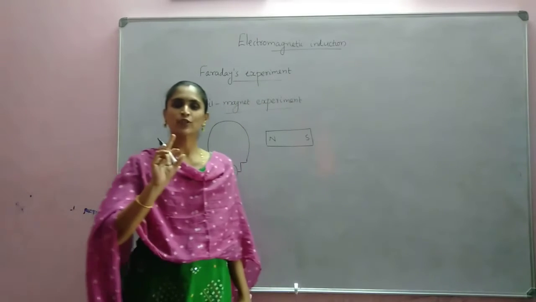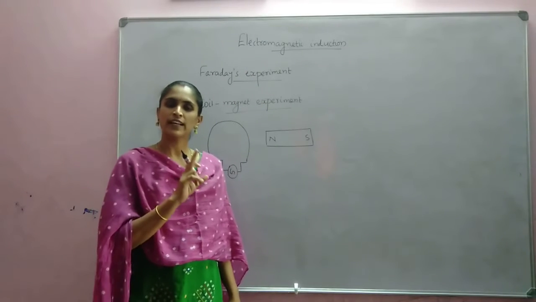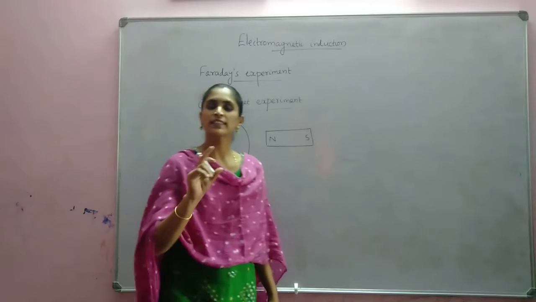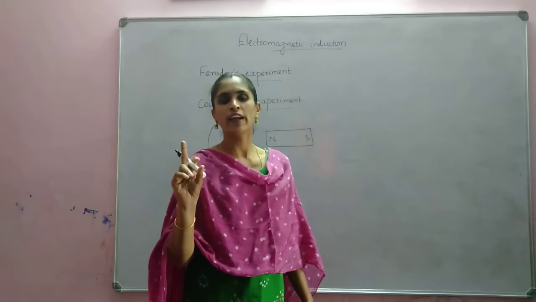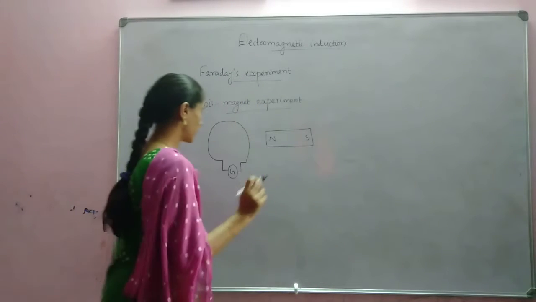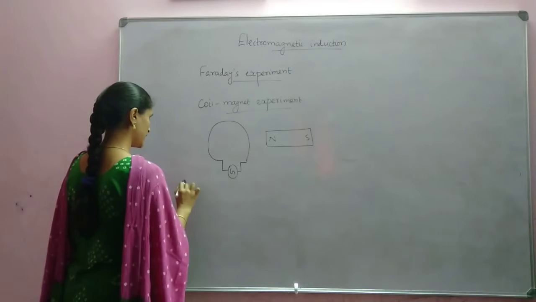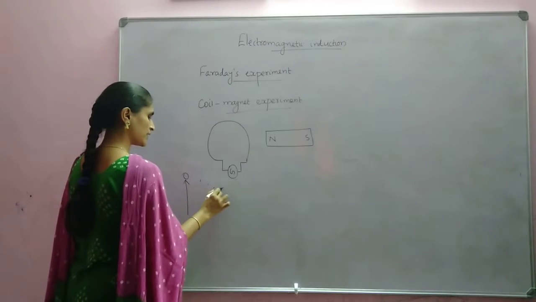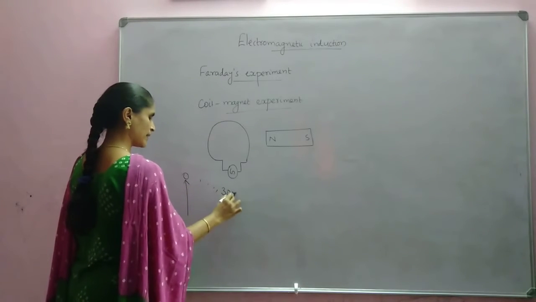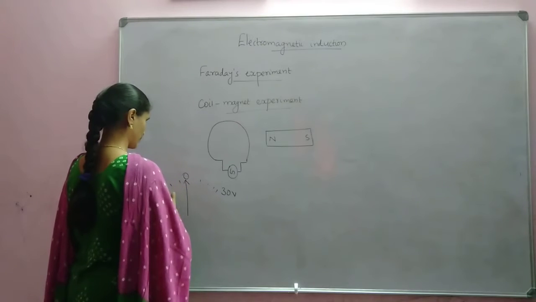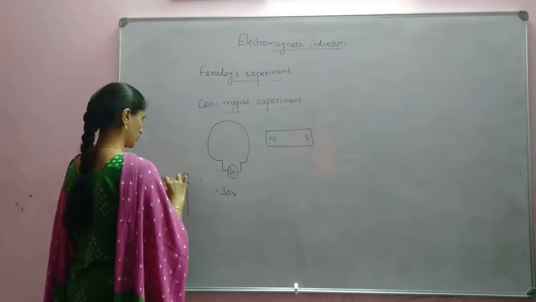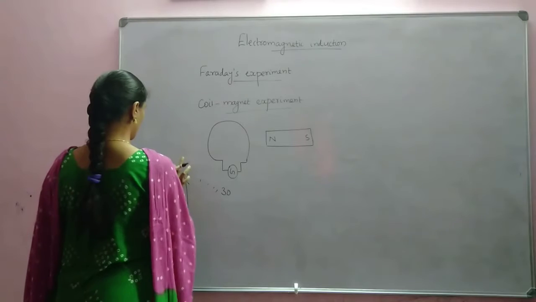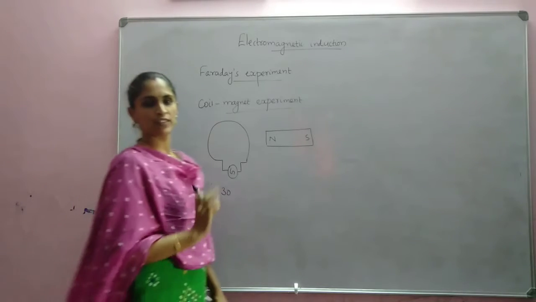If current is flowing in the coil, in the circuit, the galvanometer will show a deflection. For a galvanometer, 0 will be at the center, with up to 30 divisions on one side, and also up to 30 divisions on the other side.